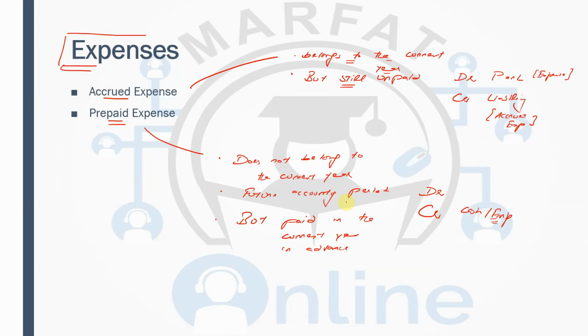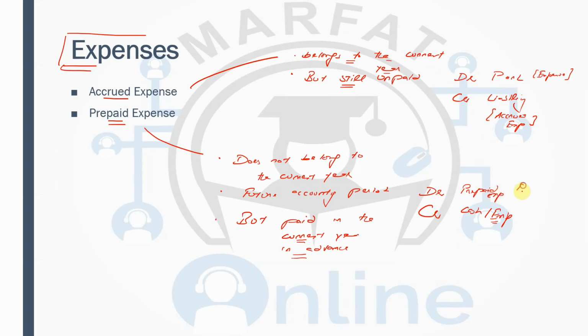And the debit entry is this: you have made the payment in advance, but you have not received the services related to that. Let's assume you have paid your internet bill, but you have not received any service related to that. Now, how should you account for it? If you have made the payment in advance and you have not received any services regarding it, then you are going to debit the prepaid expense.